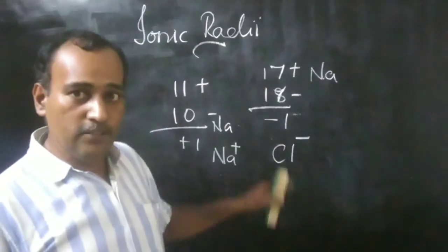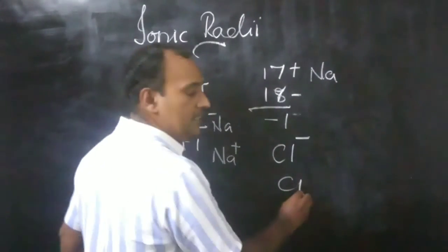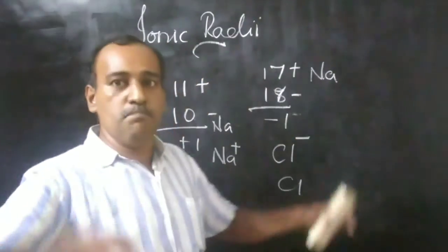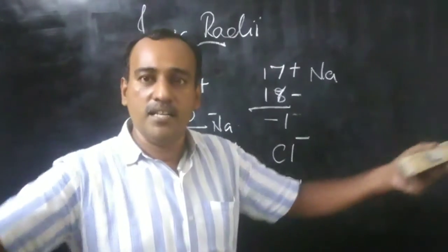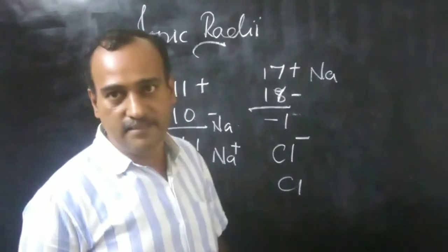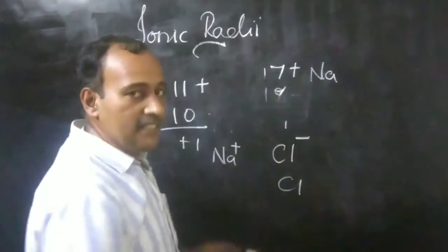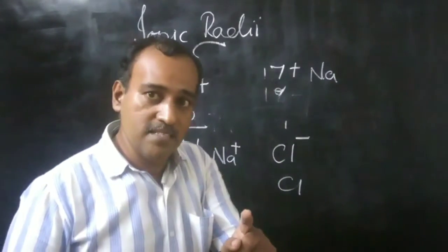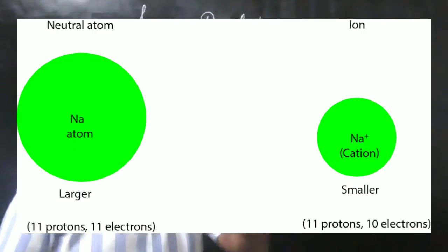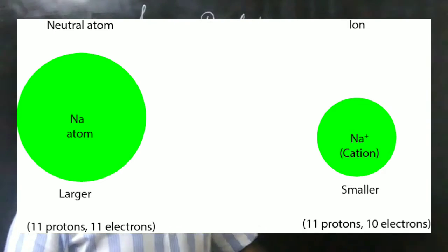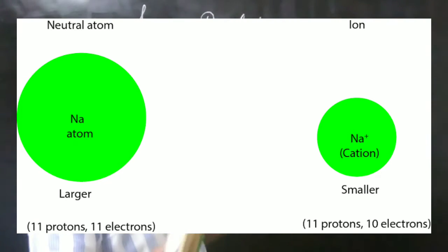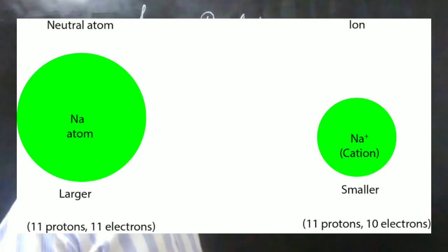When we compare the chloride ion with the chlorine atom, the chloride ion is larger. Why? We have to study that now. Cations are smaller than the parental atom, whereas anions are larger than the parental atom.